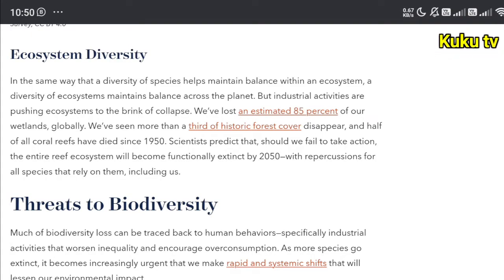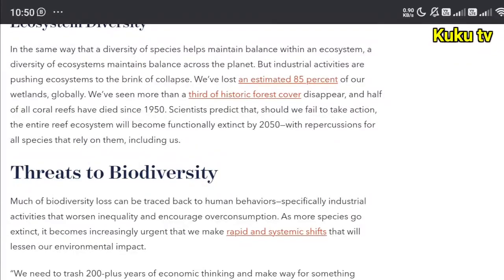Ecosystem diversity. In the same way that a diversity of species helps maintain balance within an ecosystem, a diversity of ecosystems maintains balance across the planet. But industrial activities are pushing ecosystems to the brink of collapse.